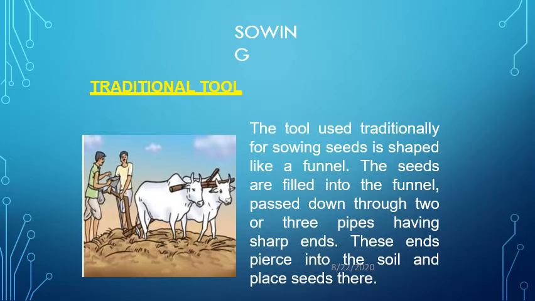Now, for sowing of the seed, traditional tools like a funnel are used. Seeds are passed through the funnel and three pipes are connected with the sharp end, and these ends perch into the soil and place the seed there.